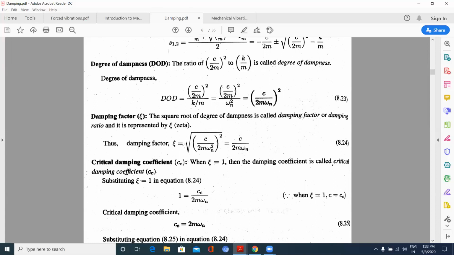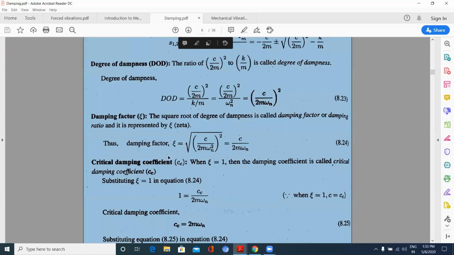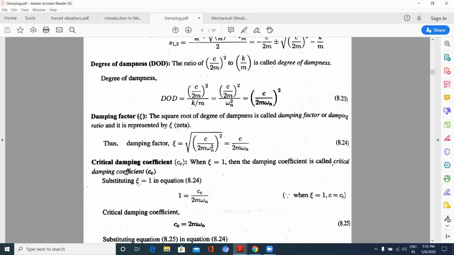So 1 square becomes what? 1 square under root becomes again 1 only. So when (C by 2m) whole square by (k by m) is equal to 1, then psi becomes 1.